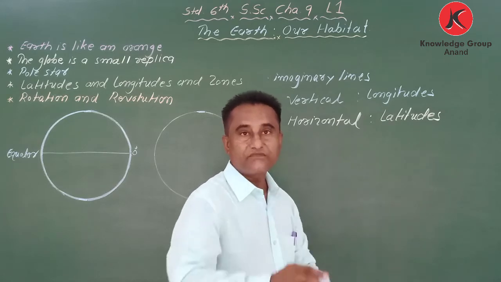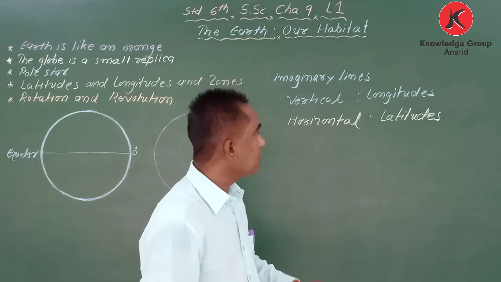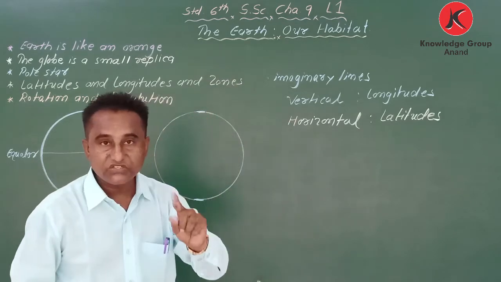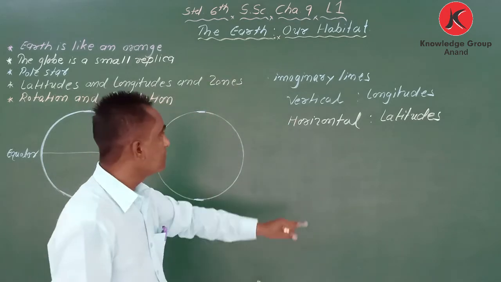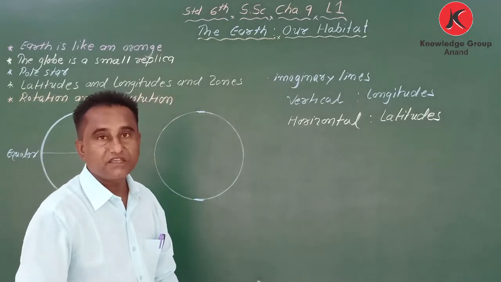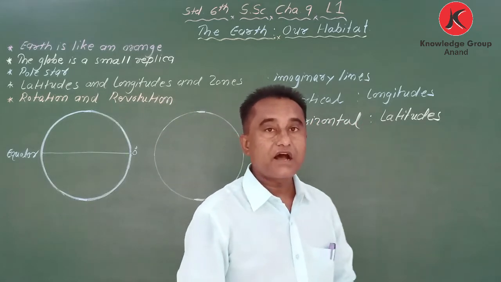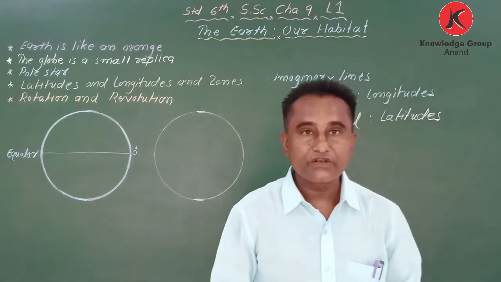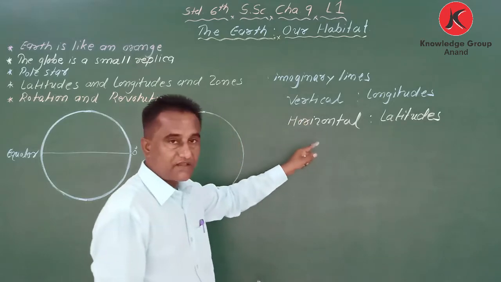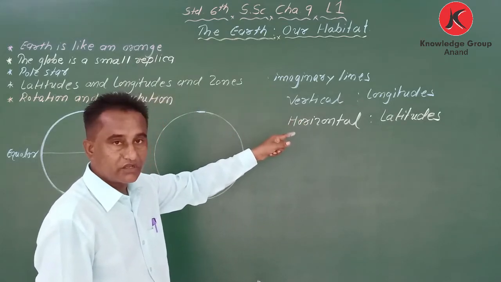Got it? If the definition is asked, what are longitudes, you have to answer: the imaginary vertical lines drawn on earth are called longitudes. Got it? So you got the definition of latitudes and longitudes.